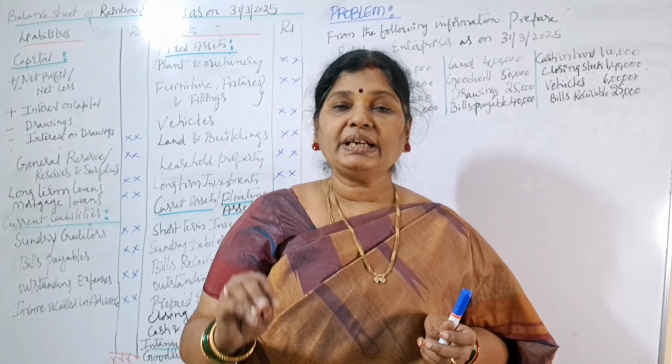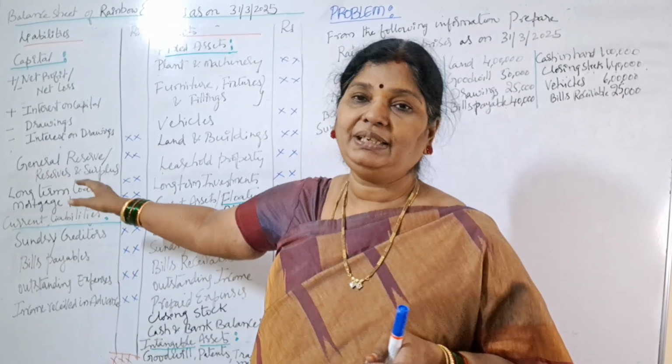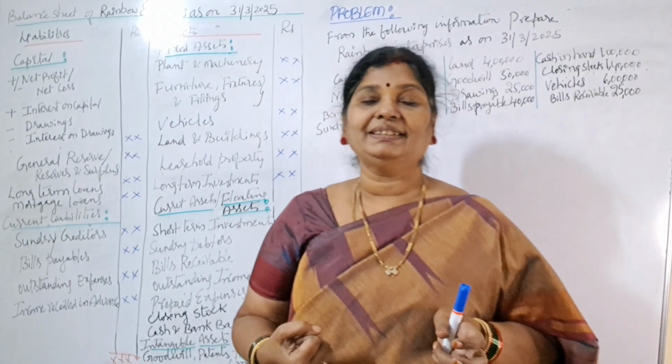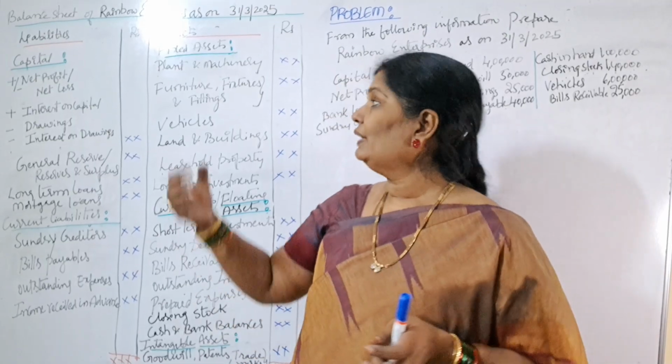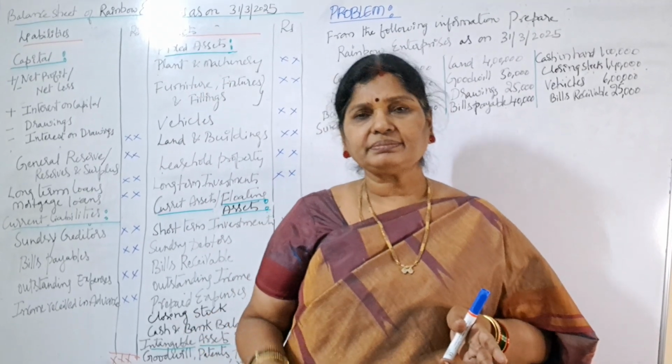Finally, to understand: whatever the business is owing to others is called liability. And assets means what the business is owning. Business is owning fixed assets like land, building, machinery.